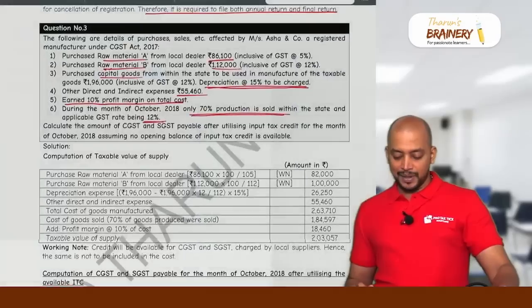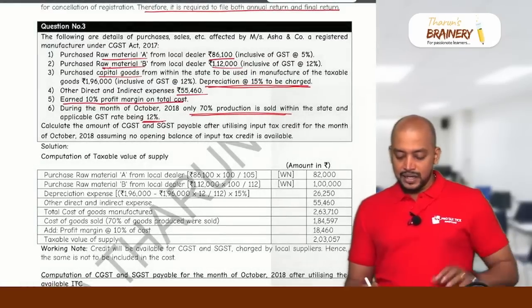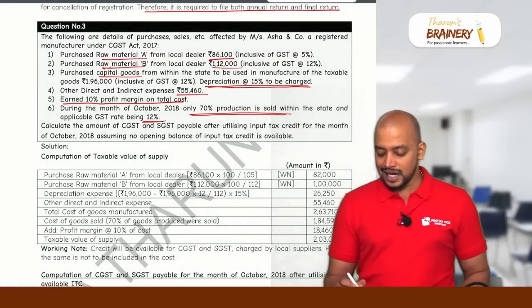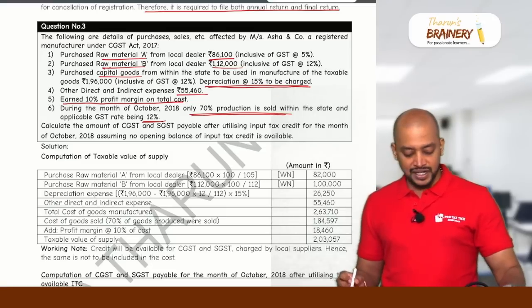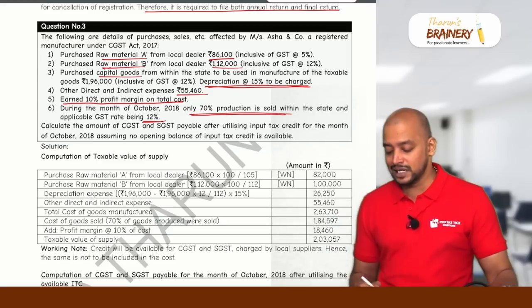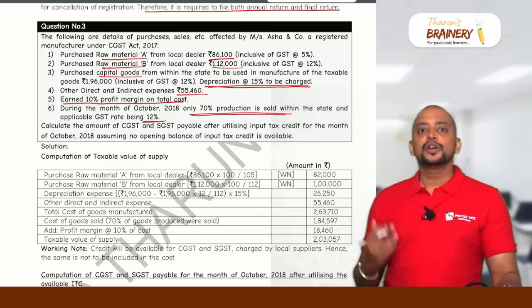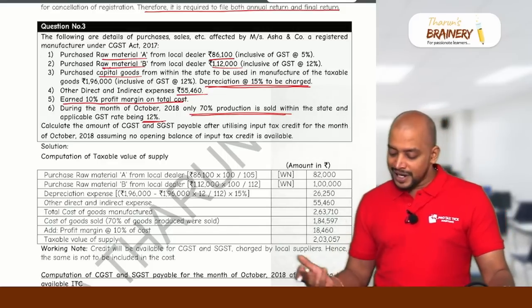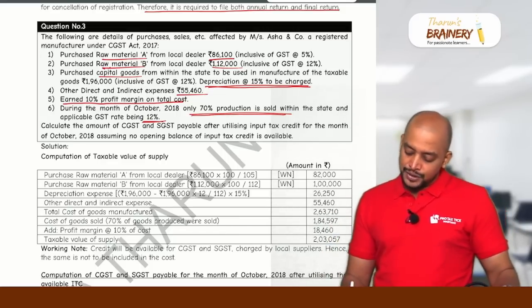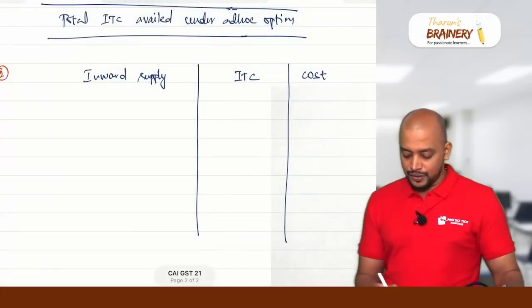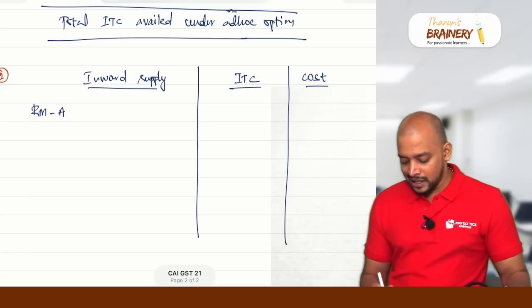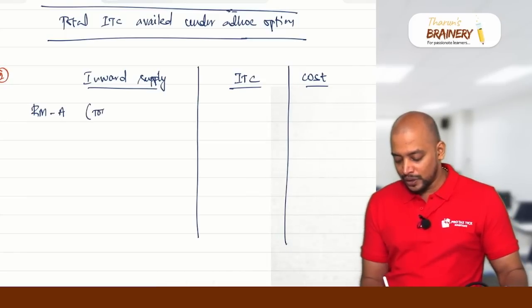The first inward supply here is raw material A, purchased from a local dealer for 86,100 inclusive of GST at 5%. Can we take ITC on raw material A? Yes, we can take ITC. Why? Because for raw material we don't have any blocked credit, and it is used in the course or furtherance of business. So ITC is available with respect to this raw material, at 5 by 105.